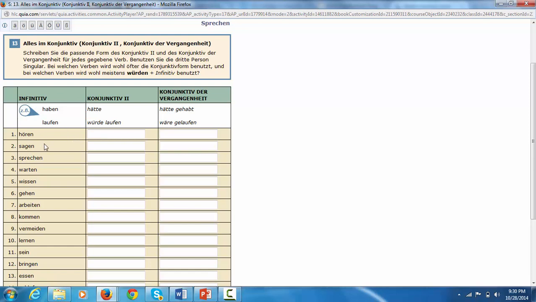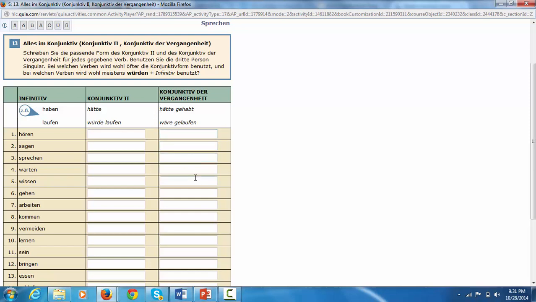For instance, number 1, hören. That was not on the list, so it would be würde hören. And then the Konjunktiv der Vergangenheit is basically just the past participle of the verb. If you're comfortable with the present perfect or the plusquamperfekt, the past perfect, you'll be just fine with this. This form of the verb does not change the past participle. The only thing that changes is the haben or sein.